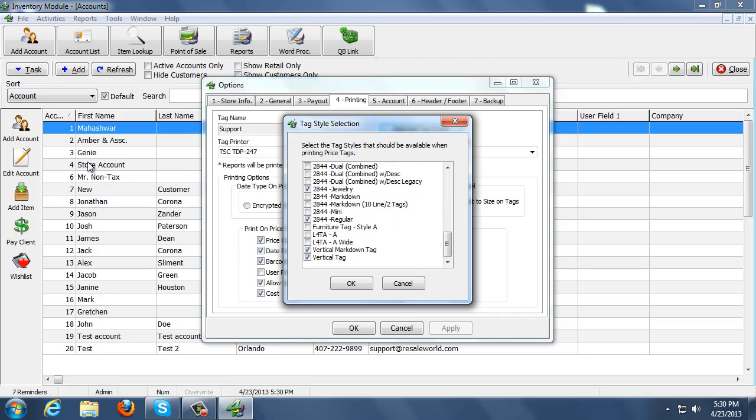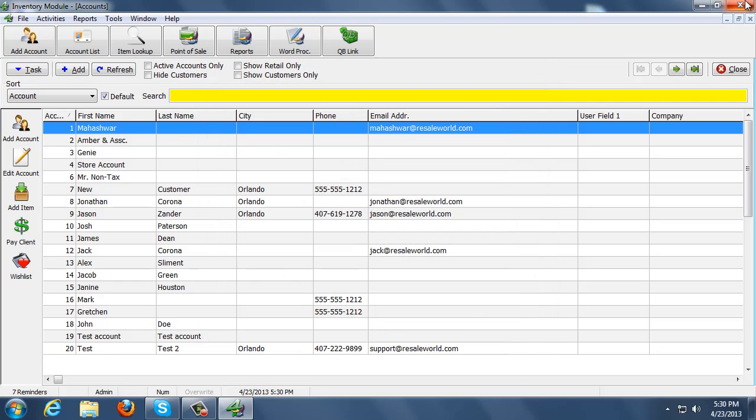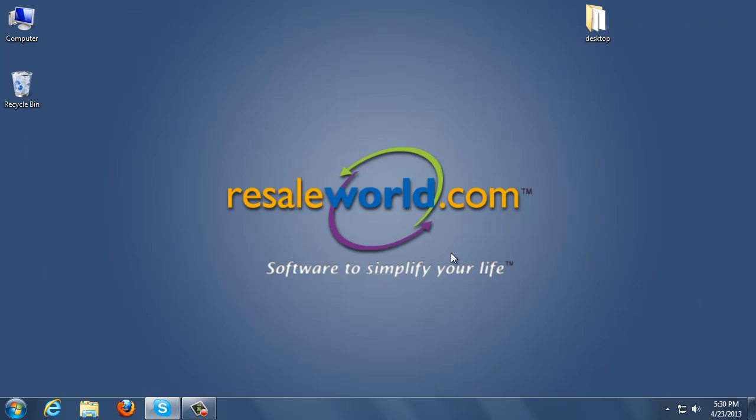If it was incorrect, you'll just see the vertical tags at the bottom, and then you'll need to recheck those options. Again, this is usually for 64-bit machines with what we call virtual stores. We click OK, Apply, and then exit out of Liberty at this point. Make sure you reboot your computer after running Liberty as an administrator and going through those steps.